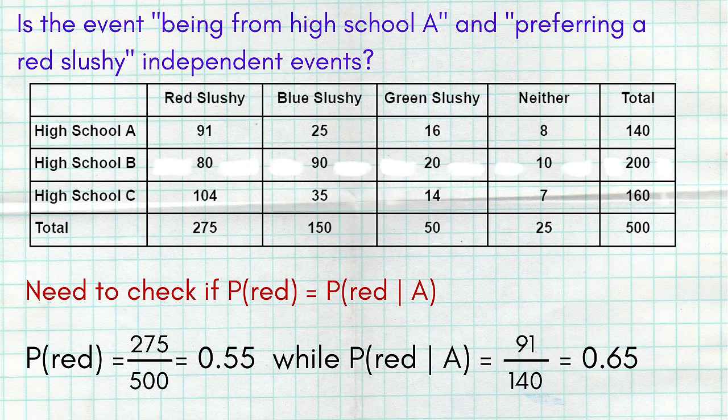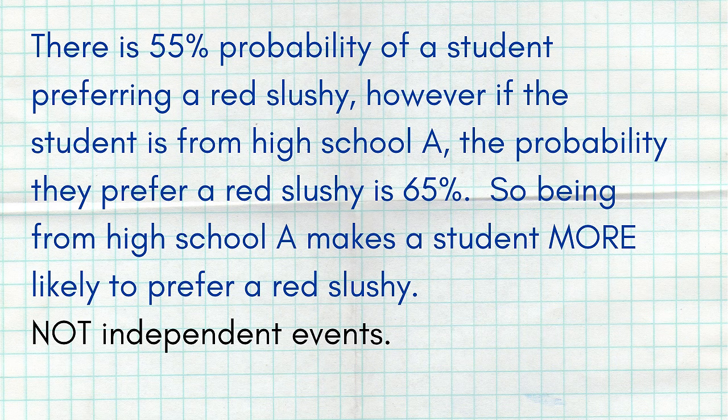If it changes it, then we have two events that are certainly not independent. And we just got done finding that conditional probability. Remember, the condition is that they're from high school A, so there are 140 total students from high school A, and of those 140 students, 91 love red slushies. 91 out of 140 is 65%. So there's a 55% probability of a student preferring a red slushie. However, if the student is from high school A, the probability they prefer a red slushie is 65%. So being from high school A makes a student more likely to prefer a red slushie, not independent.